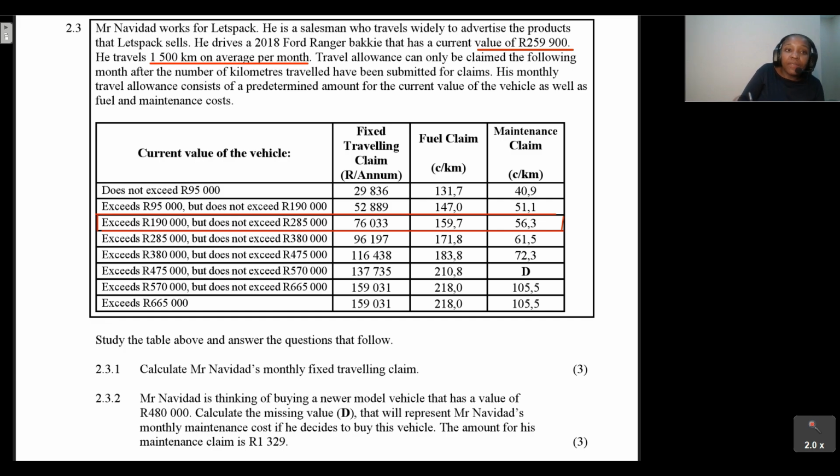Now let's see what's given to us here. We're given the fixed traveling claim. This is the rand per annum. So this value that is given to us here, 76,033, is the fixed traveling claim per annum. For us to get the monthly fixed traveling claim, we need to take the 76,033 and divide that by 12 months. By dividing by 12 months, we will be able to get the monthly fixed traveling claim. So let's just quickly do that.